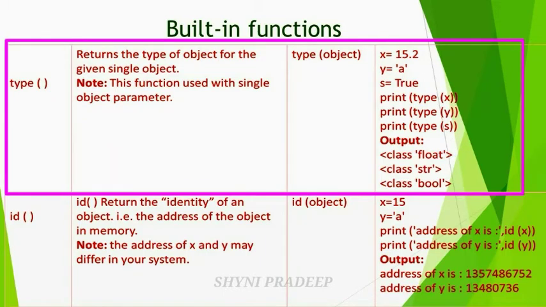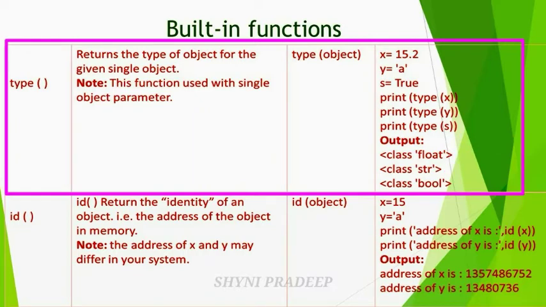You have to specify which type of data the values belong to. That is the output. First see x equal to 15.2. This is a fractional number, a floating point number. So this number belongs to which type of data? Float. So here write float. And next, y is equal to a. This is string type of data. So str. And next, true.